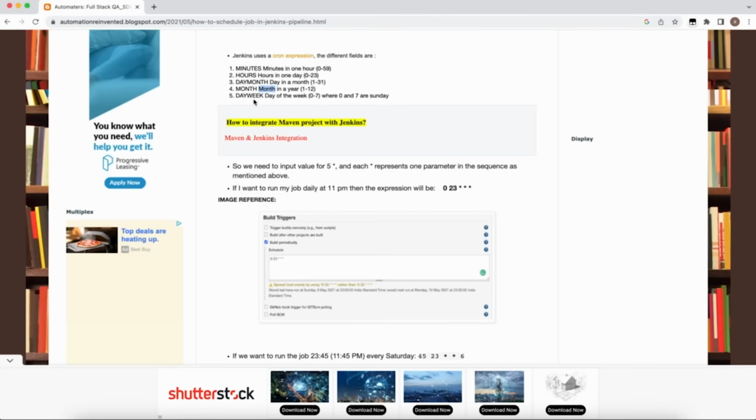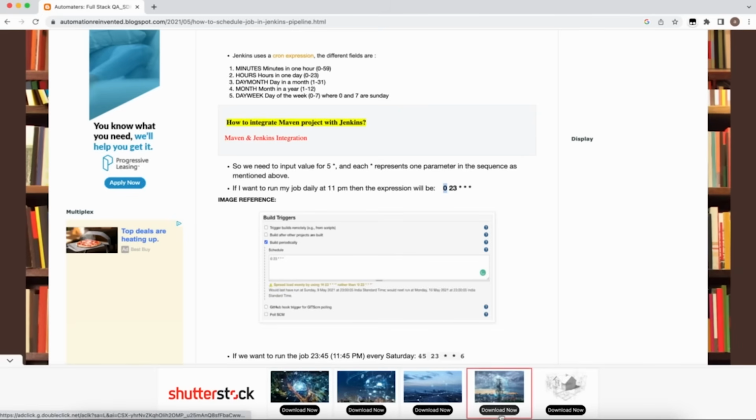That's why star, star, star means every day. And the first one is 0, that means right at 11:00. 23 is 11 p.m. and 0 is the minute, so this is the hour, this is the minute. So at exactly 11 p.m. every night the automation suite will get triggered.